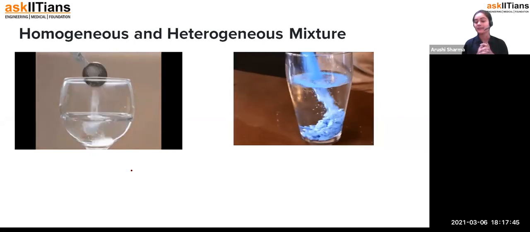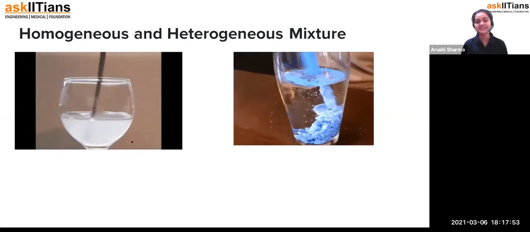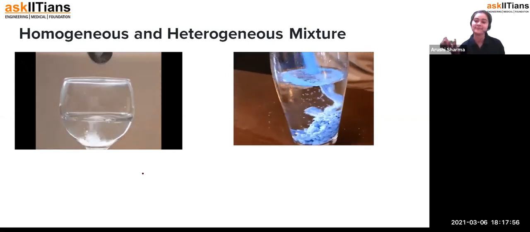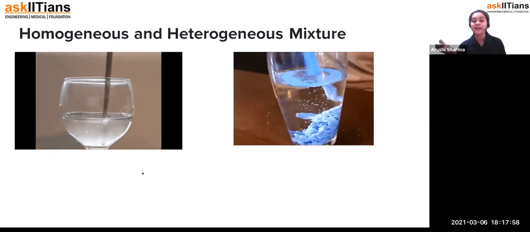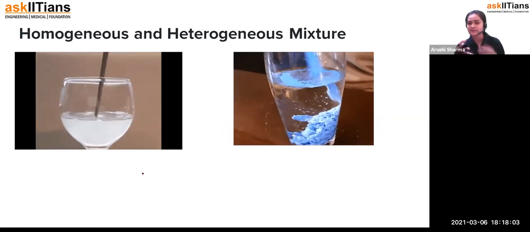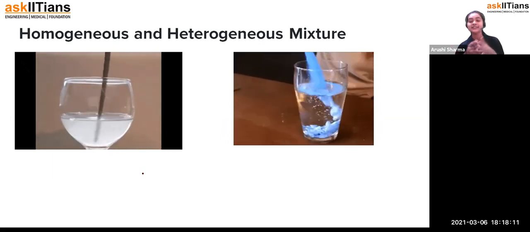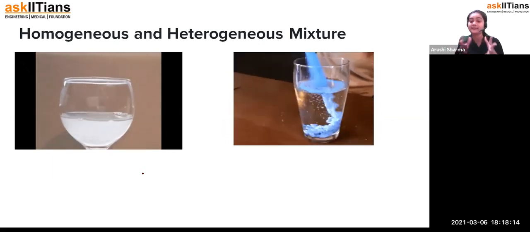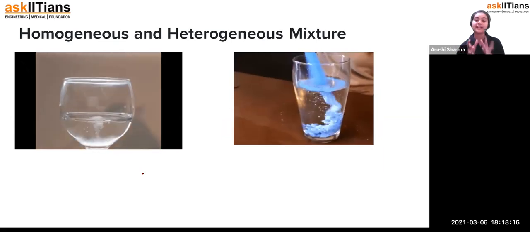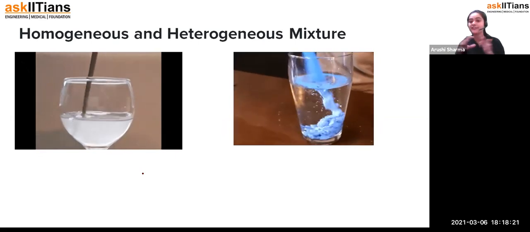The very important thing about the mixture is that mixtures can be separated out physically as well as chemically. Okay, you will say, ma'am, how physically? Because when we prepare tea that contains some tea leaves, we have to separate them out, so we use a sieve, that kind of thing with holes, and we can separate them out. Exactly. That's how we can separate the mixture, and they are not present in a fixed ratio. That's why we don't consider a mixture as a pure substance, because they have different components.